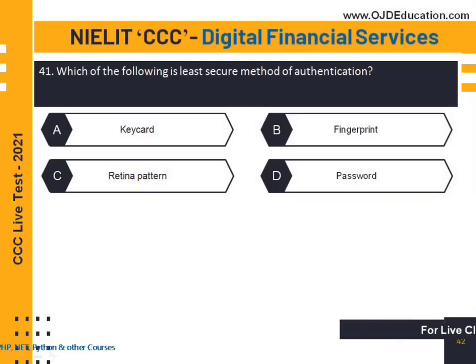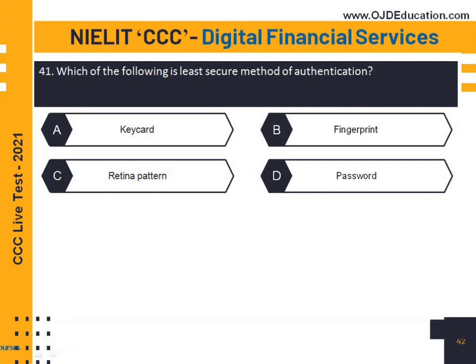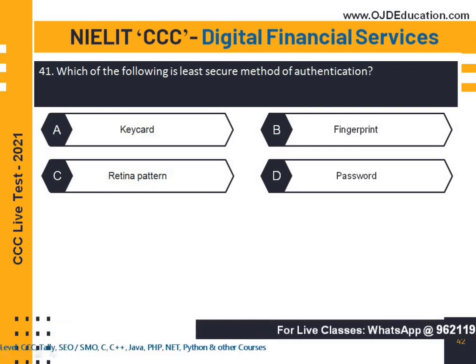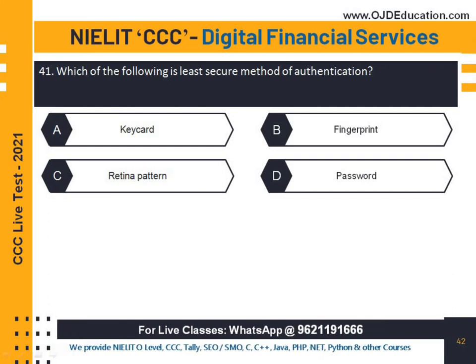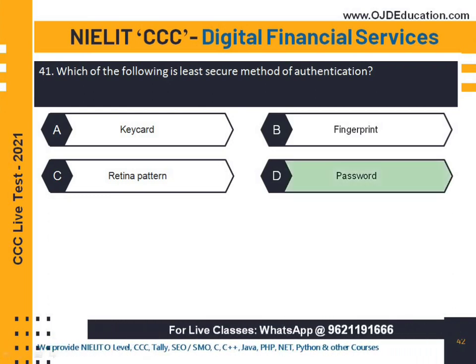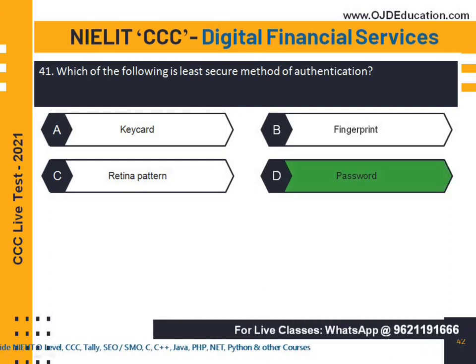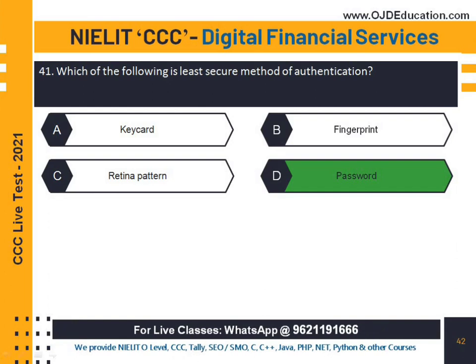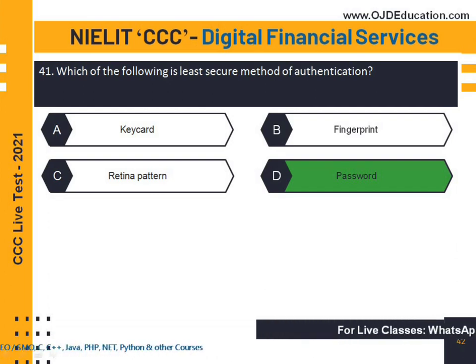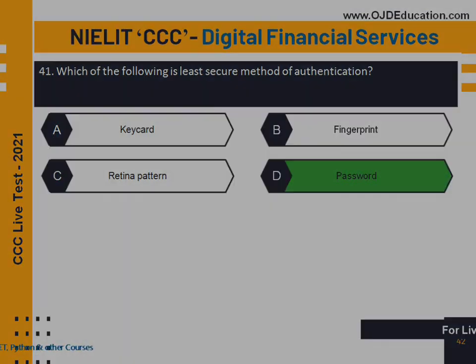These questions are related to digital financial services. The first question of this chapter is, which of the following is the least secure method of authentication? Password is the least secure method of authentication, because key card, retina pattern, and fingerprints are very highly secure methods. Let's move to the next question.